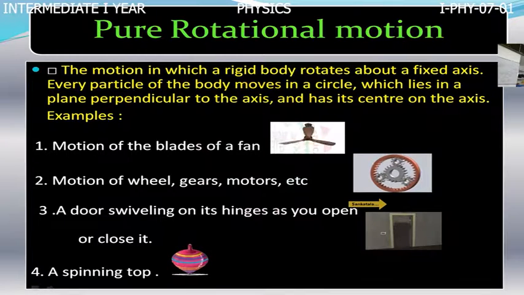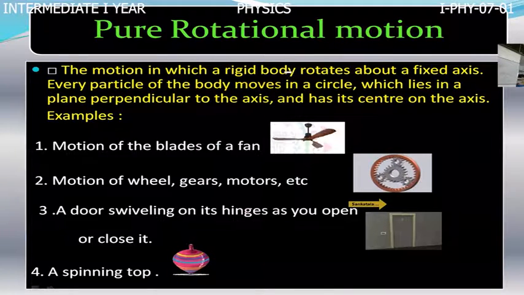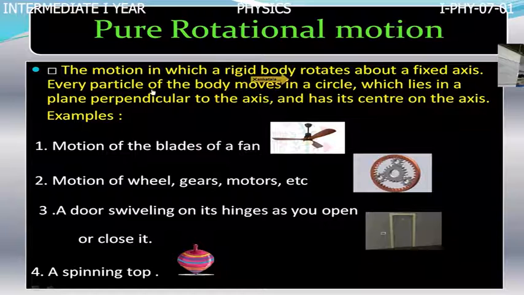Pure rotational motion is the motion in which a rigid body rotates about a fixed axis. Every particle of the body moves in a circle which lies in a plane perpendicular to the axis and has its center on the axis.